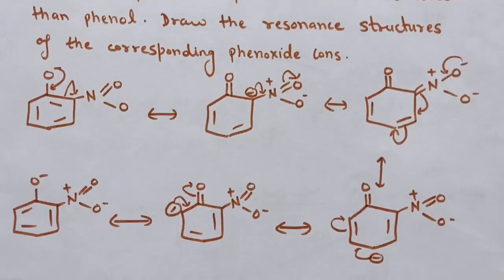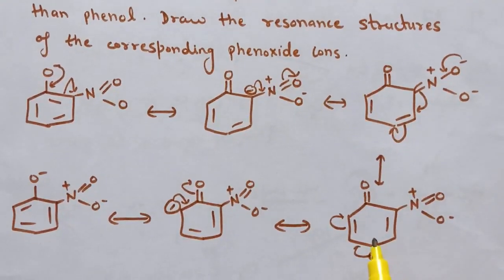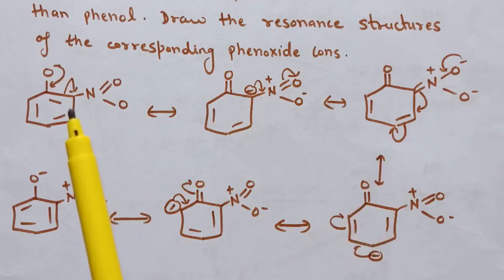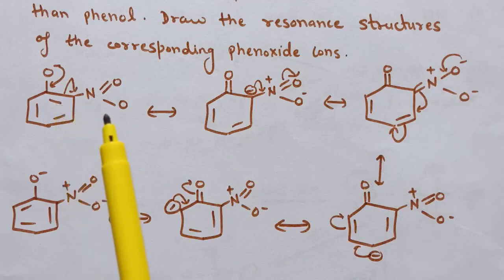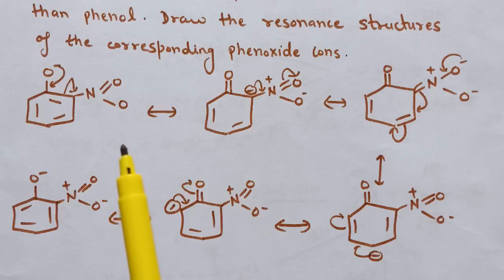So here is the resonating structure. Now again this negative charge comes in between these two carbons, and this pi bond comes on this carbon atom. So these are the resonating structures for ortho nitrophenol, that is the corresponding phenoxide ion of ortho nitrophenol. Similarly, we can draw the structure for para nitrophenol, that is the corresponding phenoxide ion for para nitrophenol.